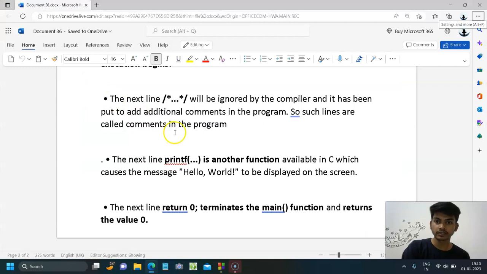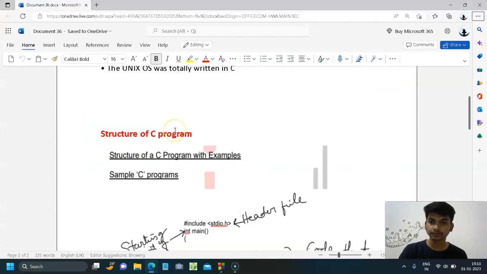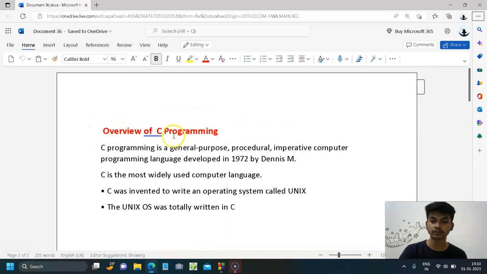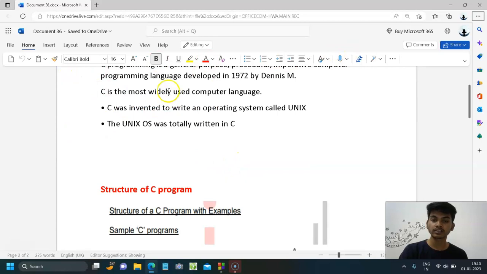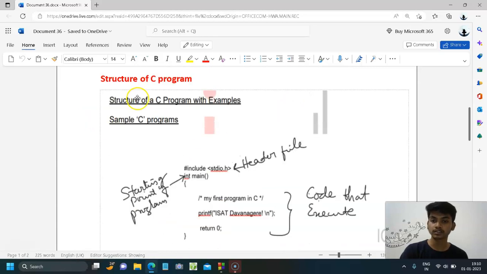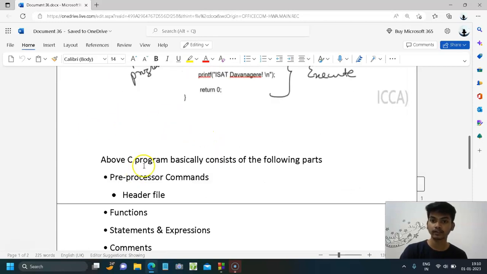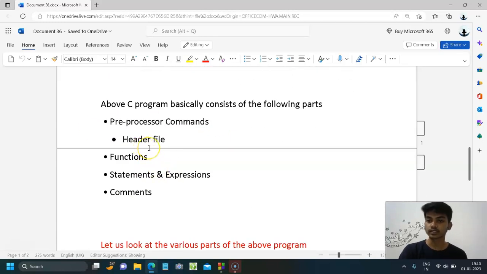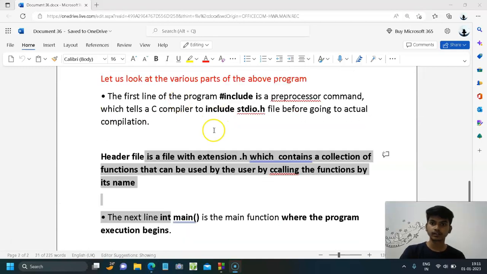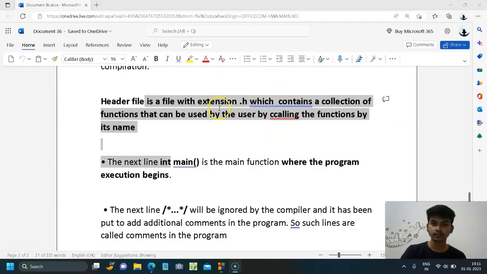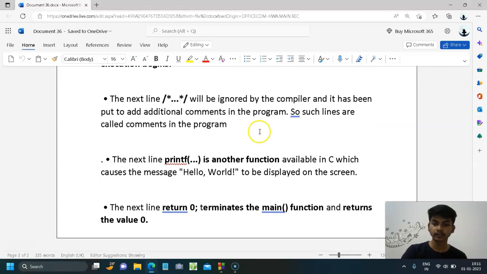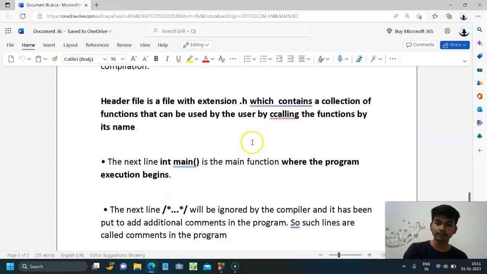Finally, whatever we discussed today: first of all, we saw the overview of C programming. Dennis M. Ritchie developed it in 1972, and it was developed mainly to write the operating system called Unix. Then we saw the structure of C programming, which consists of preprocessor statement, header file, functions, comments, etc. We also saw the functions of each statement there, and then finally we saw a sample program.